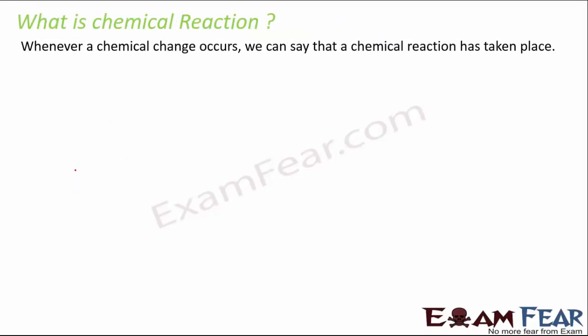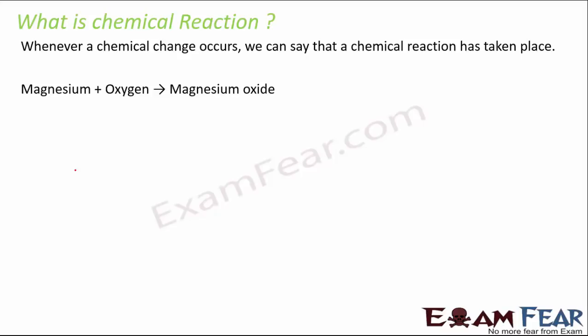So what is a chemical reaction? Whenever a chemical change occurs, we can say that a chemical reaction has taken place. For example, you take a magnesium ribbon, and it burns with a dazzling white flame and changes into a white powder. You started with the ribbon and now you have white powder, so some chemical change has taken place, and this is called a chemical reaction.